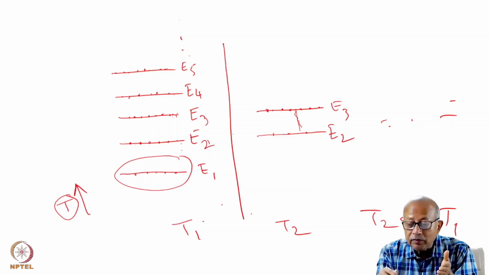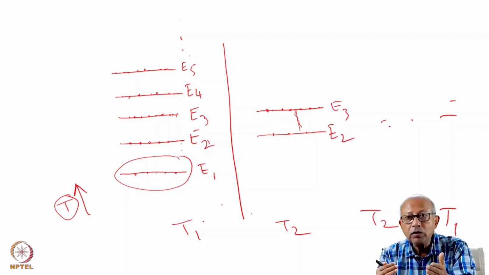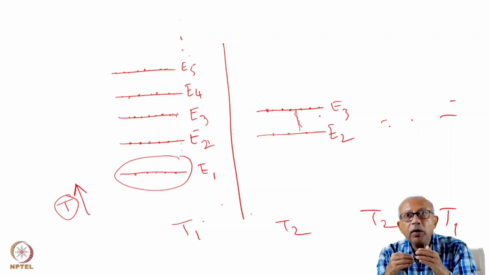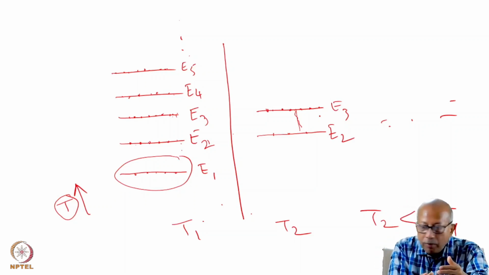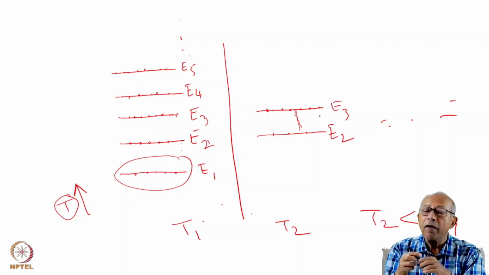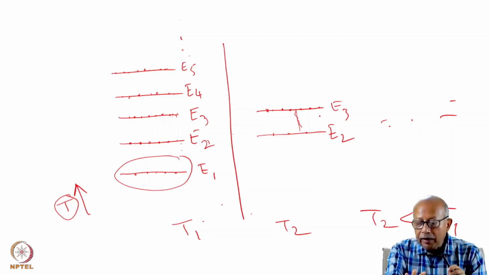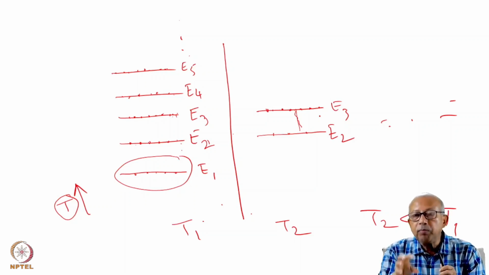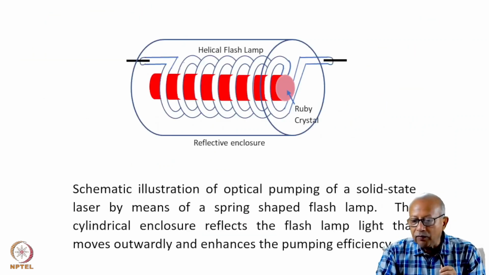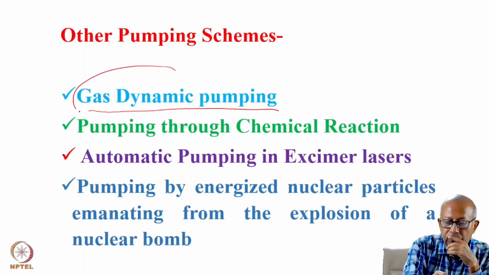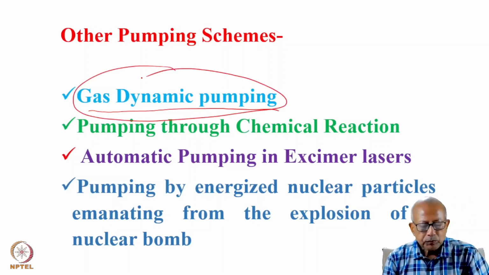But you cannot maintain this inversion for a long time because eventually it will relax. So such lasers can be operated only in pulsed mode. But you can actually extract a huge amount of energy from such lasers. This method of pumping, I hope I have made clear to you the underlying physics of how you achieve population inversion in a gas dynamic. Such lasers are called gas dynamic lasers, and this method of pumping is called gas dynamic pumping.